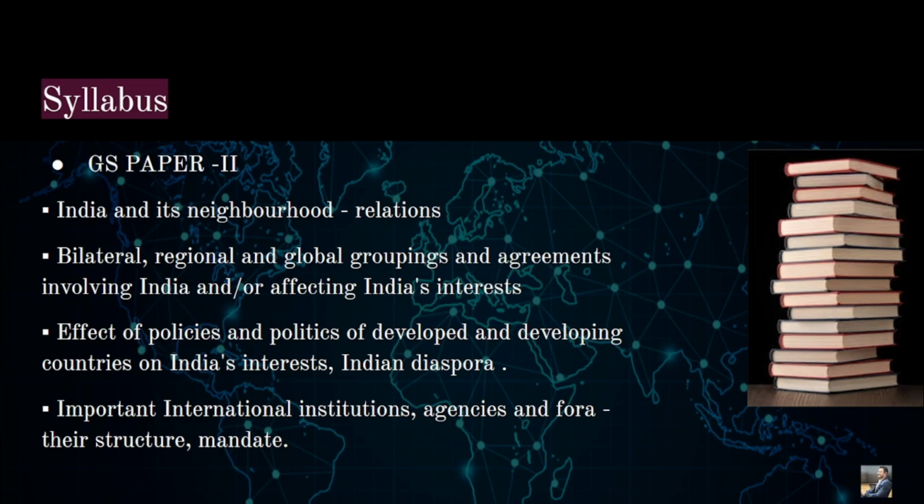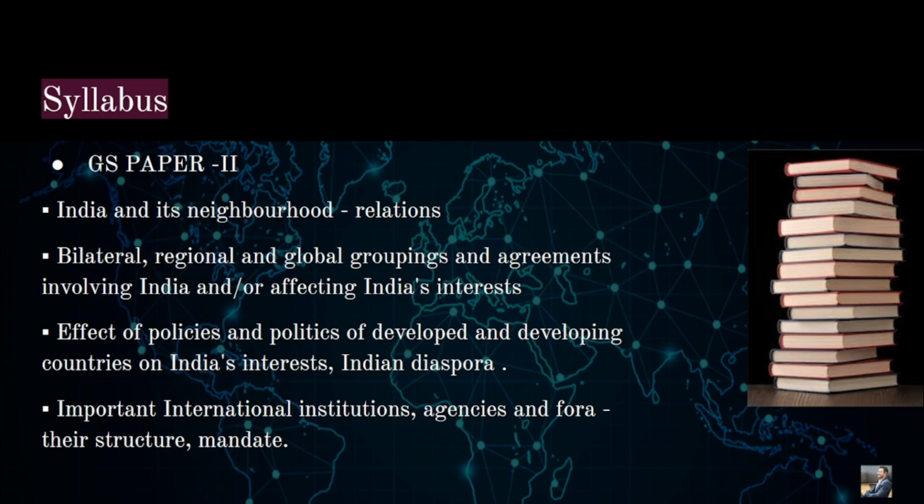All right. So the next topic is bilateral, regional, and global groupings, right? Recently, last year, we had a very opulent conduct of the G20 summit in Bharat Mandapam in New Delhi, right? We have seen that it was one of the very successful global groupings that India succeeded in bringing to our country, right?